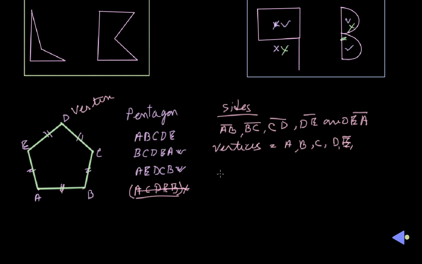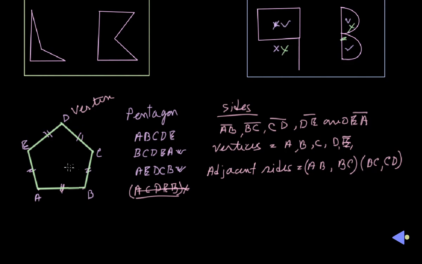Now you see, if two line segments share a common endpoint, then those line segments are called adjacent line segments or adjacent sides. So adjacent sides means A, B, and B, C. That pair is called adjacent sides, since B is the common endpoint for A, B, and B, C. At the same time, we can pair B, C, and C, D also.